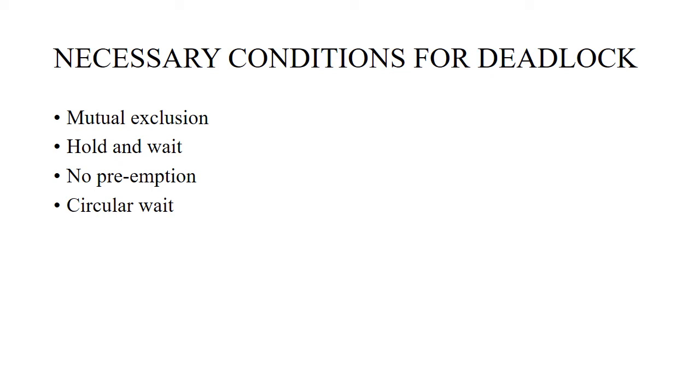Next is circular wait. Suppose there are a set of processes P1, P2, P3. P1 must be waiting for P2, and P2 is waiting for P3, and it happens in a circular fashion.